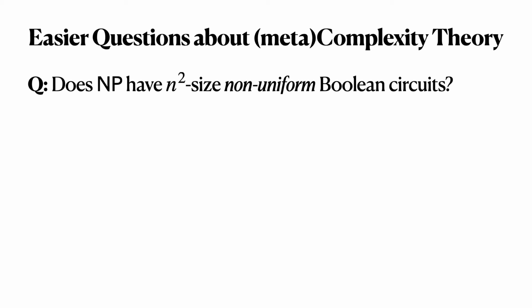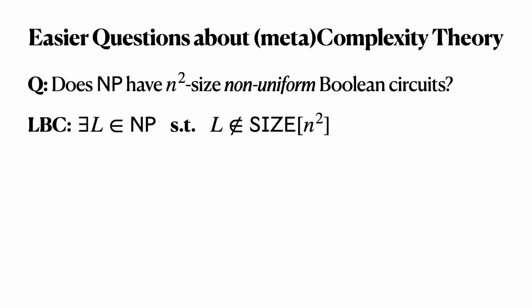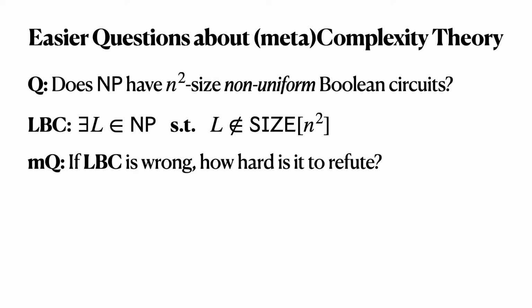Question number 1. Does NP have quadratic size non-uniform Boolean circuits? So this is an even more extreme question than the question on the last slide, right? We're asking, does every single language in non-deterministic polynomial time have a quadratic size Boolean circuit? And we really conjecture that this is false, that NP has to have languages that can't be decided by quadratic size circuits. The meta question here, again, is if this lower bound conjecture is wrong, which would be very surprising, how hard is it to refute?